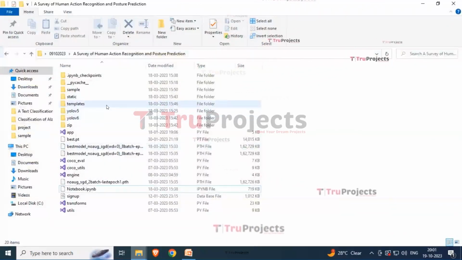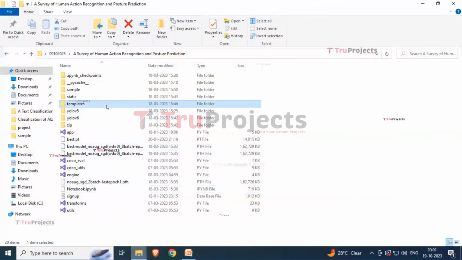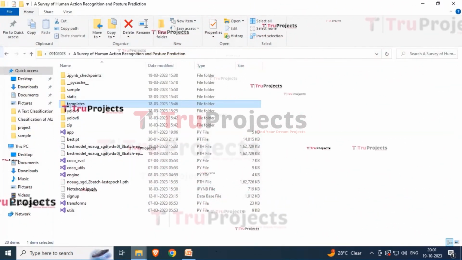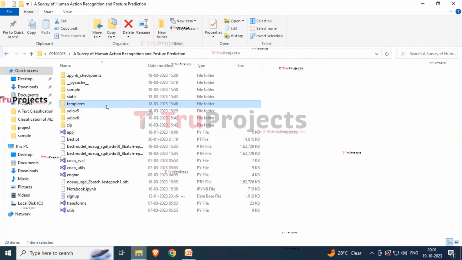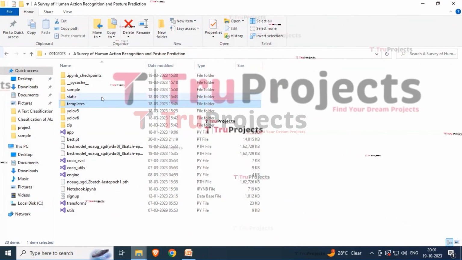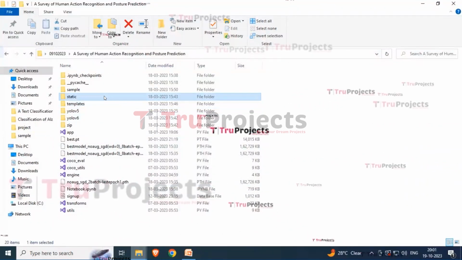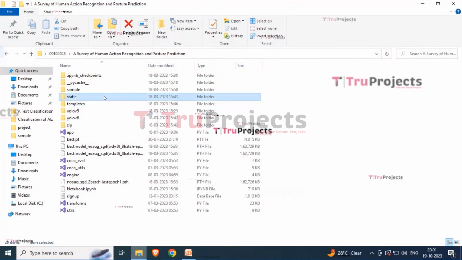So here we have a folder which is named templates. This folder contains all the HTML pages which are used in this project. It typically includes files like index.html, about.html, etc., which represent different pages of the website. Then the other folder is named static. This folder consists of files related to CSS, JavaScript and Bootstrap.